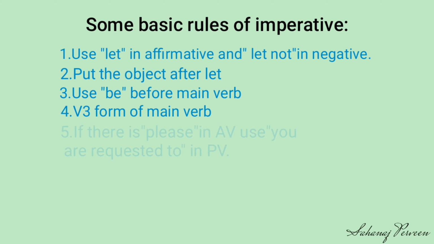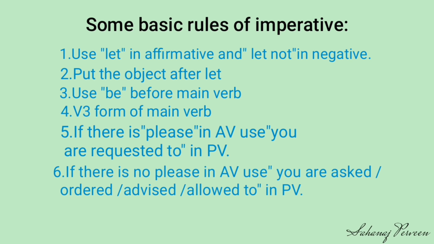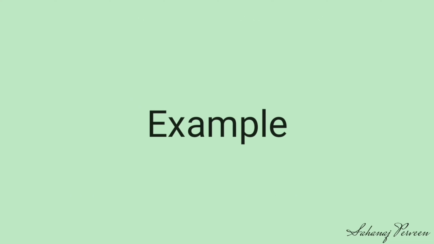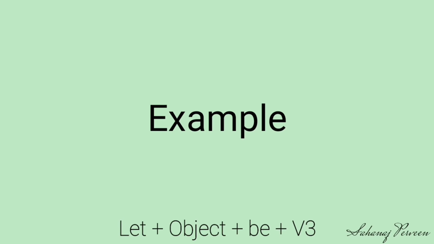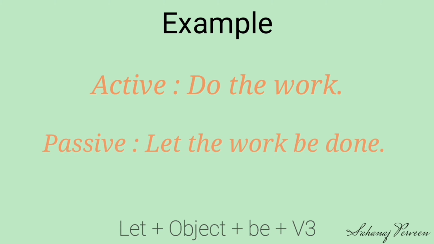Number 5. If there is please in active voice, use you are requested to in passive voice. Number 6. If there is no please in active voice, use you are asked, ordered, advised, allowed to in passive voice. Now let's see some examples to make it clear. By following the structure, let plus object plus be plus verb 3. Look at the example. Do the work. Passive: Let the work be done.